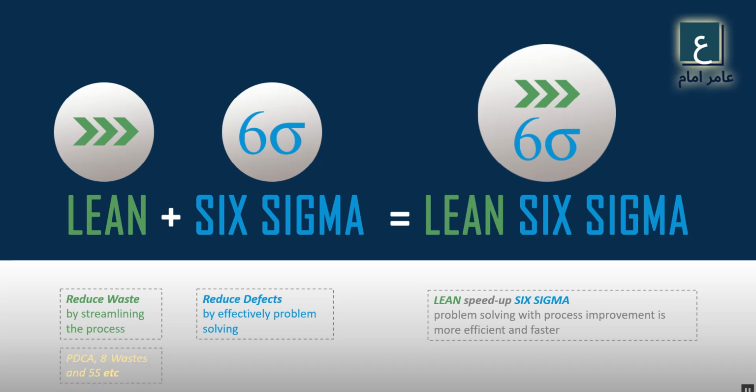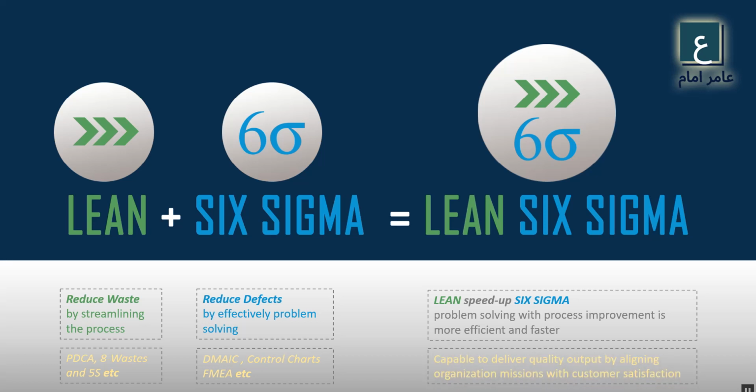For Lean we have different tools like PDCA (Plan, Do, Check, Act), the 8 wastes of Lean, and the 5S technique. And we can apply Six Sigma by using DMAIC, control charts, and FMEA.